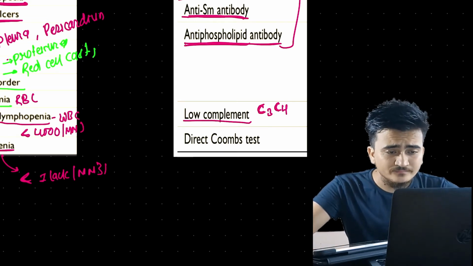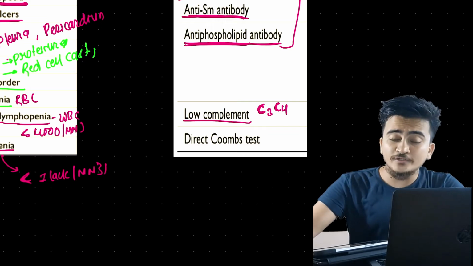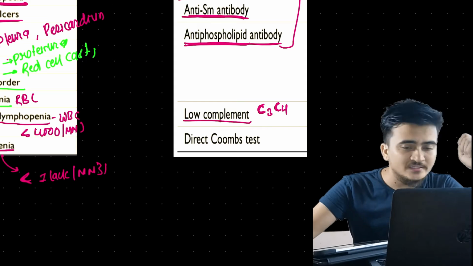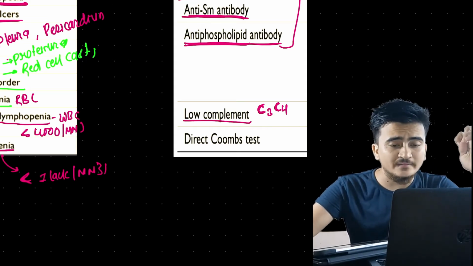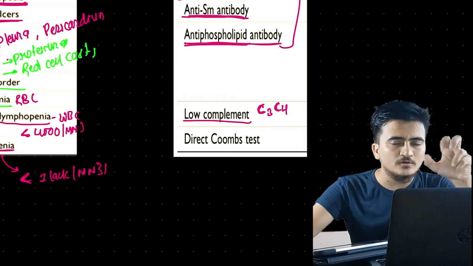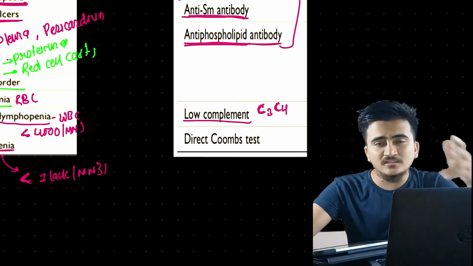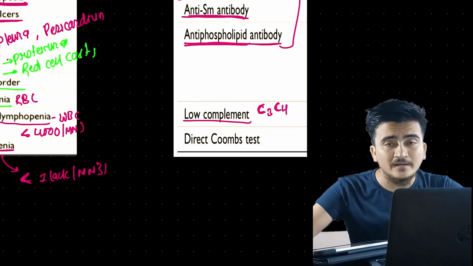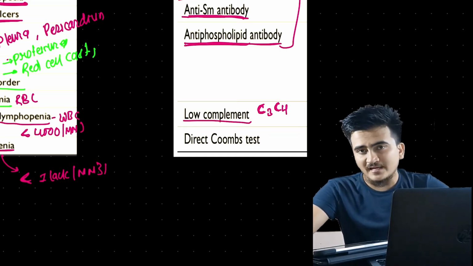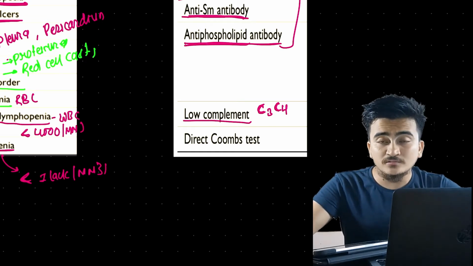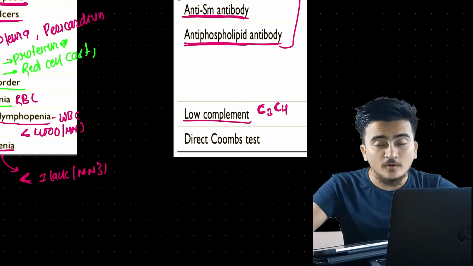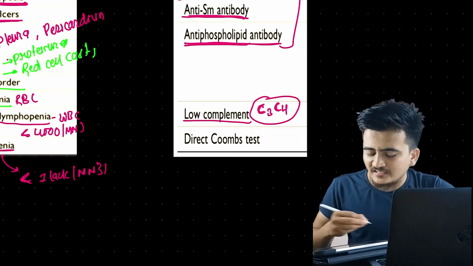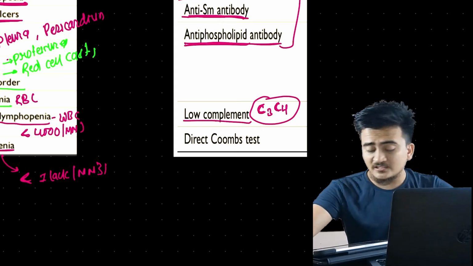The thing that I said I would like to repeat again. When there is presence of antigen against which antibody is forming, they will activate, and this will cause the activation of complement system. Here the complement system is activated through classical pathway. And in classical pathway, if you remember, there will be consumption of early complement proteins, which are C3 and C4. So in SLE we can find that there are fewer C3 and C4.